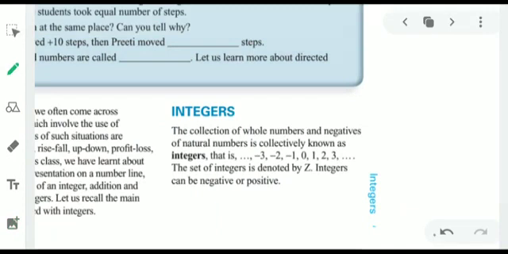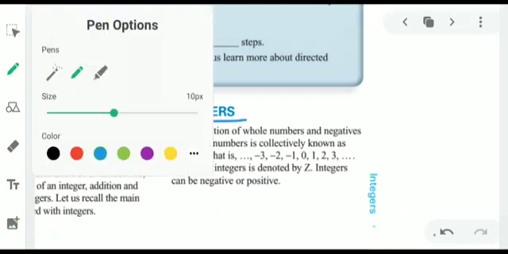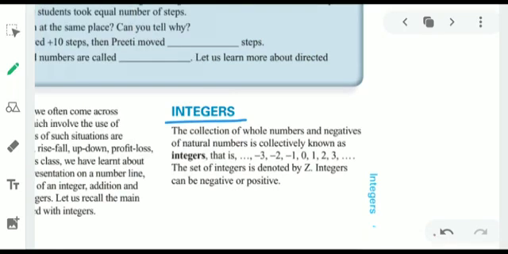Integers, the collection of whole numbers and negative of natural numbers, is collectively known as integers. In whole numbers there are 0 and all positive numbers. If we combine them with negative numbers, we get the integers. It means we can say that integers are the collection of positive numbers, negative numbers and 0. As you can see, some negative numbers are written.